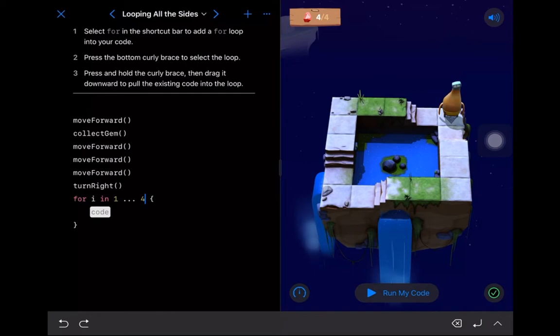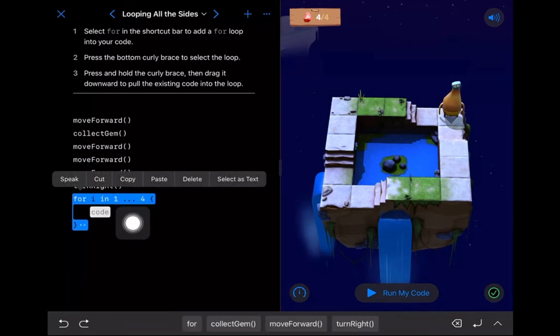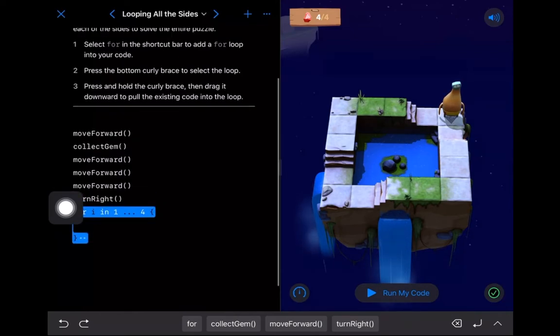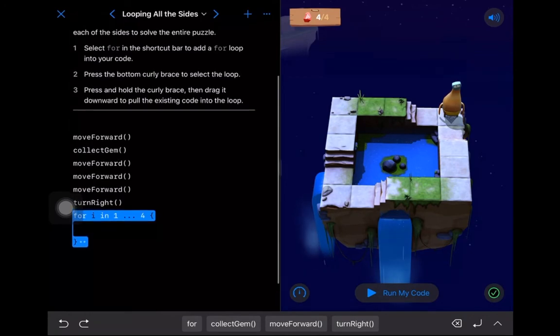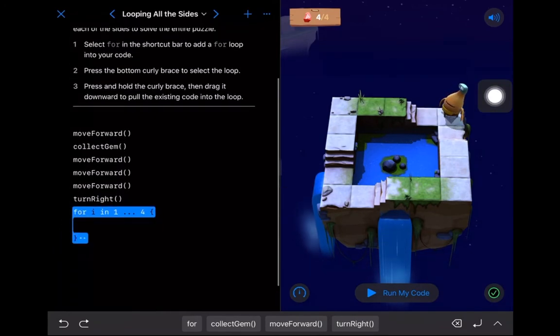And now a really nice feature of Swift Playgrounds is that you can grab these braces. If we tap on one of these braces, the whole thing is highlighted in blue, and we have these two little dots at the bottom. So what we can do is drag this around code. Let's drag this thing. If we tap on the blue and drag over to the side, it's not going to work for me.